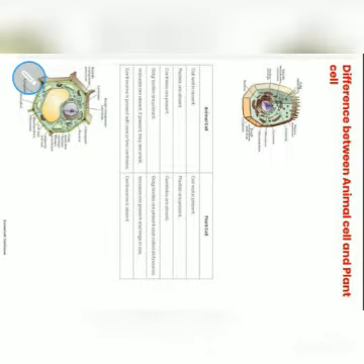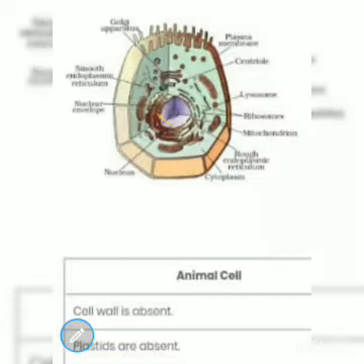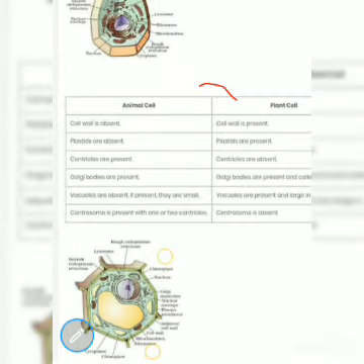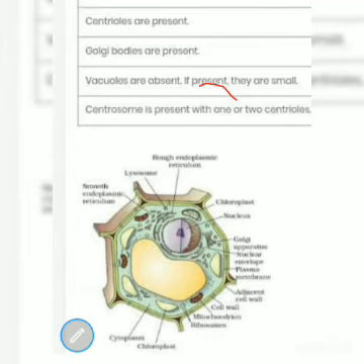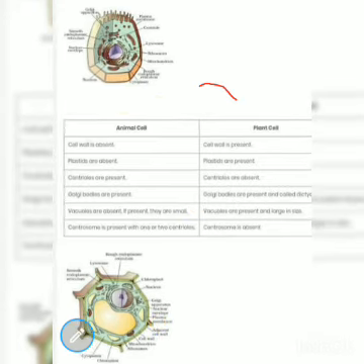Now come towards the other two types of cells. In the case of the eukaryotic cell, you will learn much more in your upcoming classes. Here is one animal cell, and under it you can see the diagram of your plant cell. Let us discuss all these points briefly. In the case of animal cells, the cell wall is absent. In plant cells, the outer cell wall is present around the cell membrane.